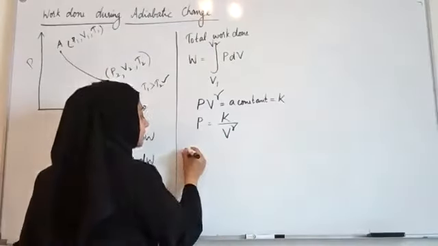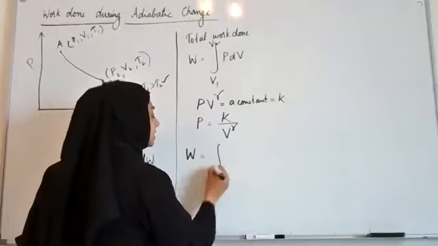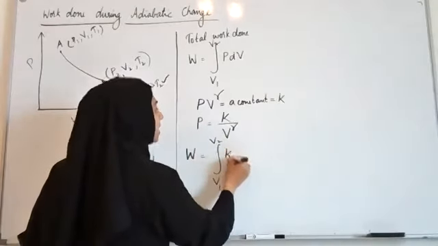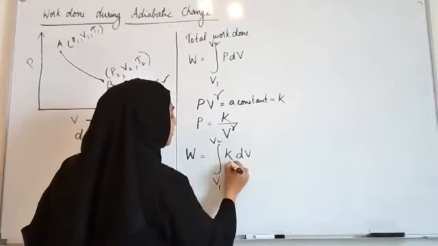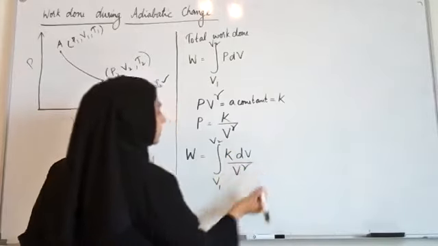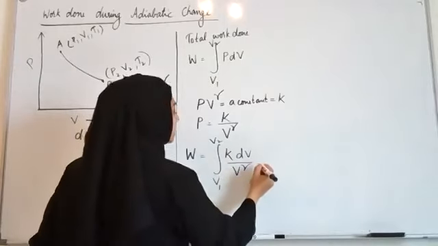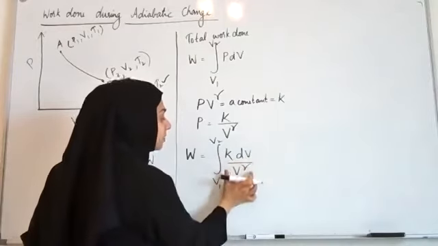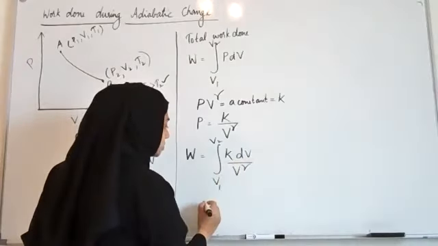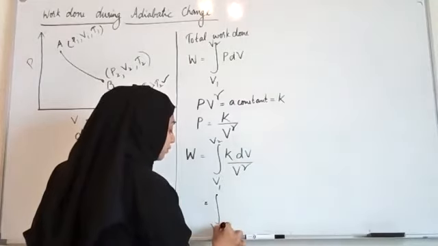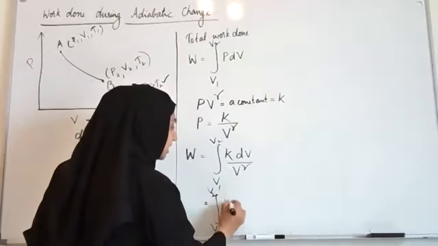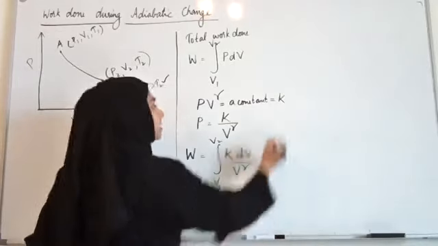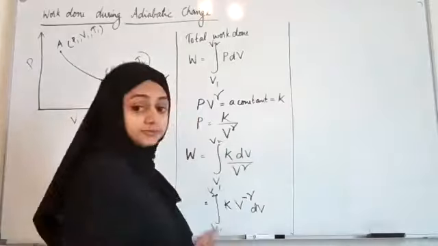So the total work done will be equal to integral V1 to V2 K dV by V raised to gamma, right? So V raised to gamma, I can express it as V raised to minus gamma because it is in the denominator. So this is equal to integral V1 to V2 K V raised to minus gamma dV. Now I can integrate, right?